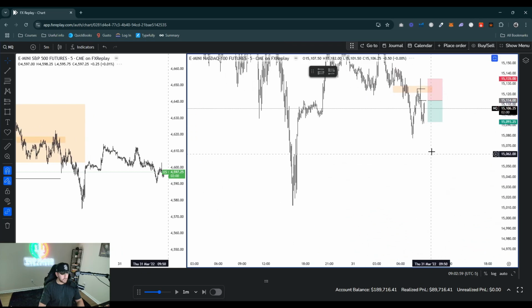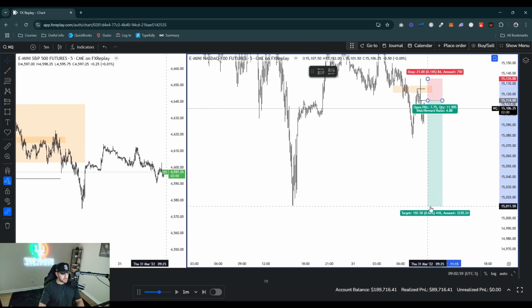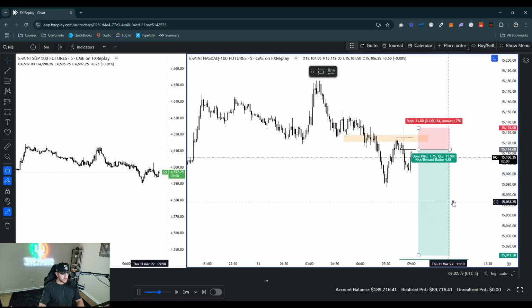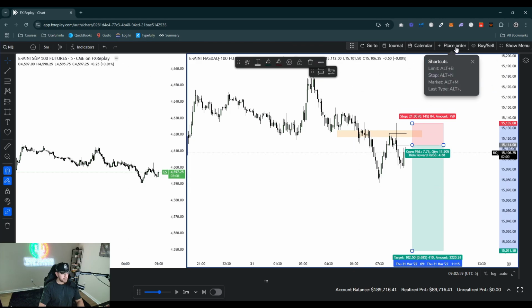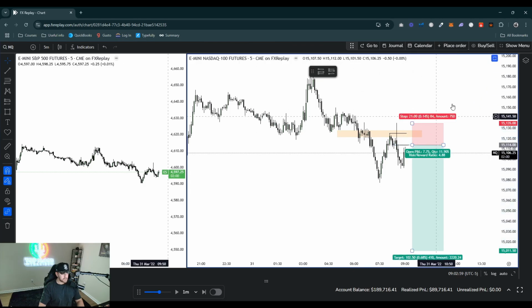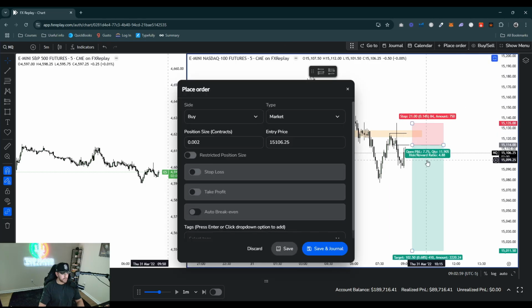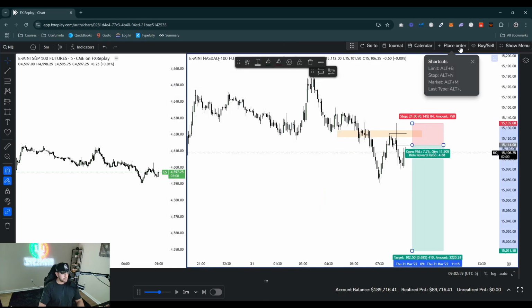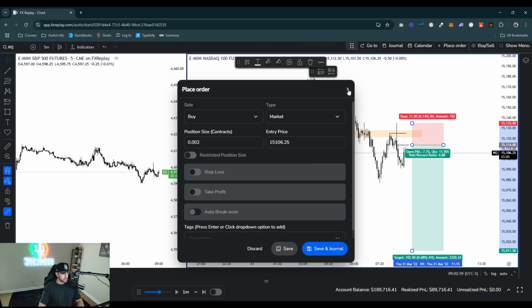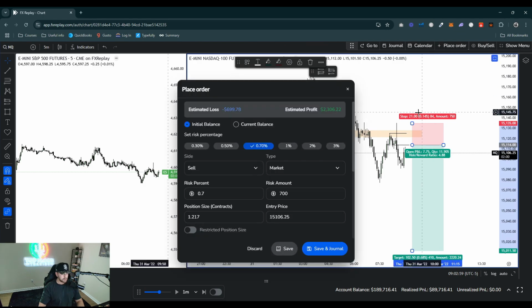And then what could we aim for? We could aim for previous day low right here for over 100 points. It's about a 5R. So we could set a limit here just in case right before market open, because at 9 a.m., if it does push up into this area, that would be considered an open high. So let's go ahead and just set a limit here.